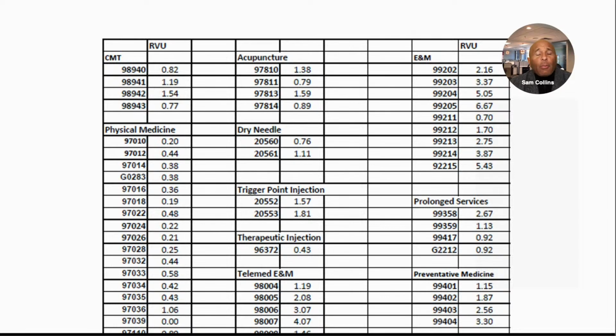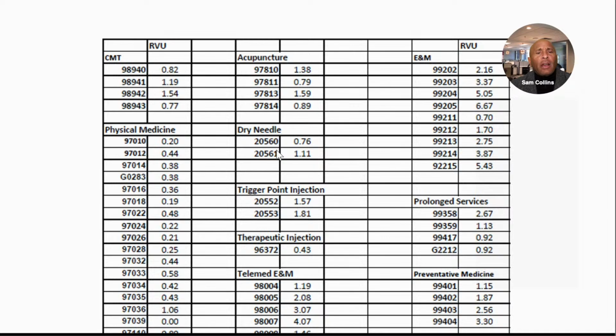Most often, chiropractic offices undervalue the 98941. And I will say that undervalue is about $10 to $15 per code. That means if you're doing 100 patient visits a week, more than half of those are going to be 4-1. So realize you're losing $15 per visit just on 98941 alone. Start to do the math there, and you're going to go, well, Sam, that's like $2,000 to $3,000 a month. Exactly, because you have undervalued. Let's take a look, though, across the board.